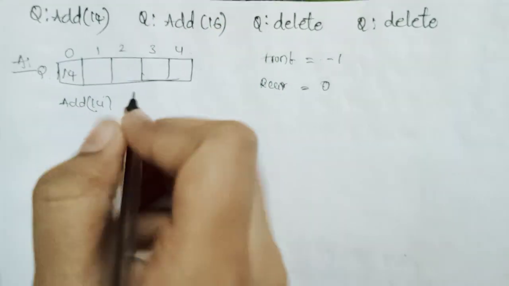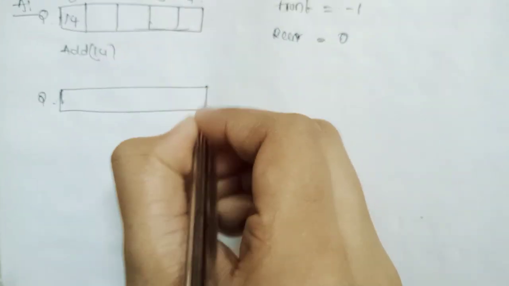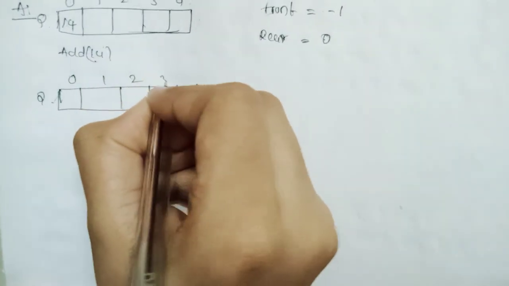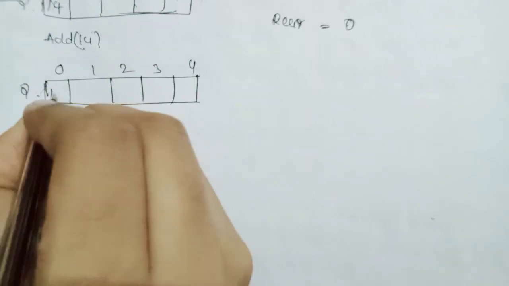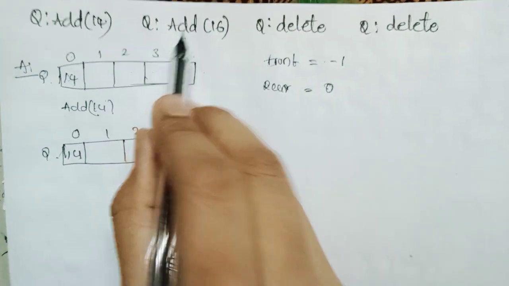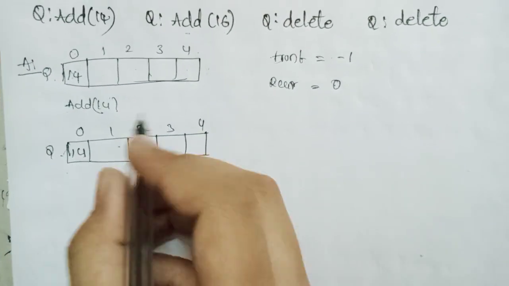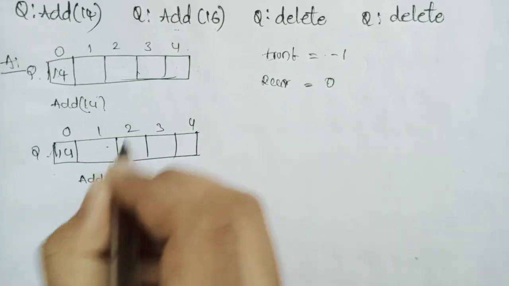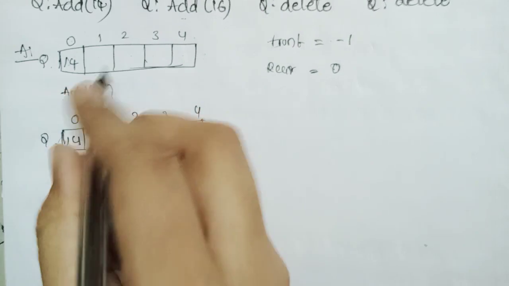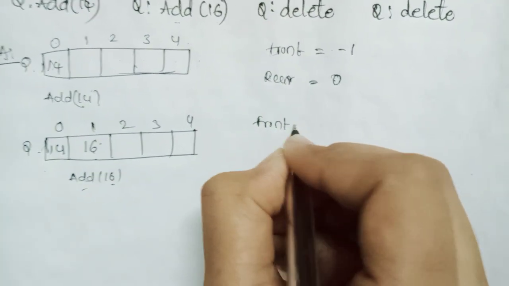This is the first step. Next step, also we take one array: 0, 1, 2, 3, 4. These are the place values. Already we inserted the element 14 in 0 place. Now in the question, what is given? Add 16. So the next place: already 0 place is filled. Now we add the next number, 16, in first place. So front is not there.